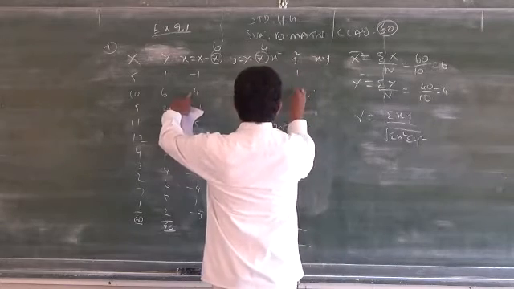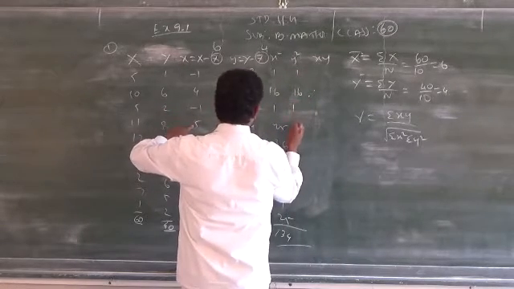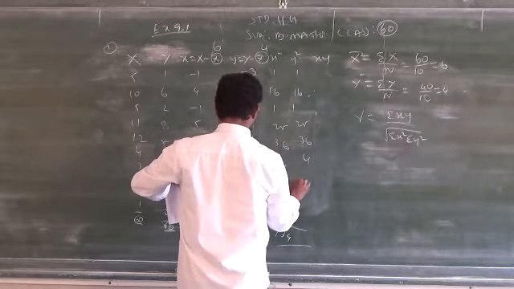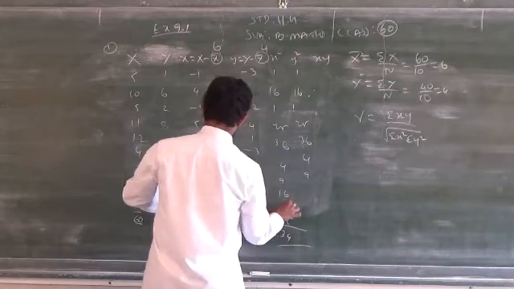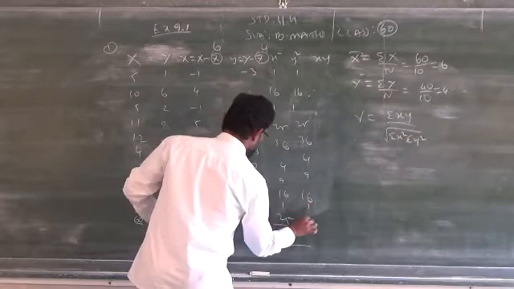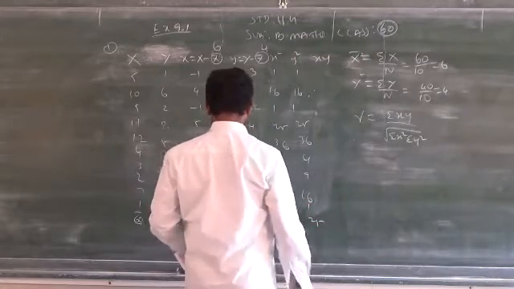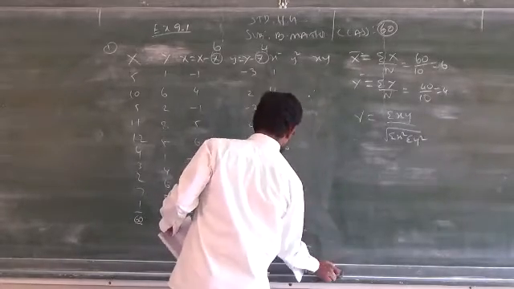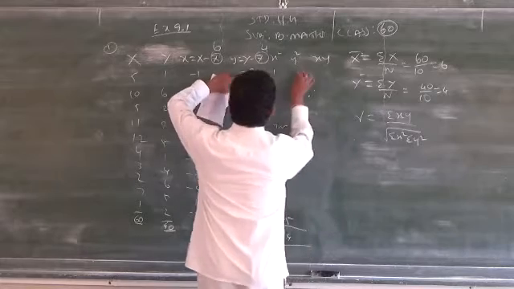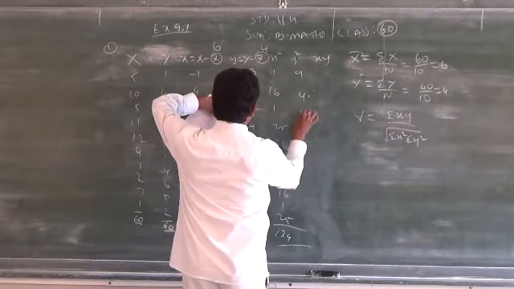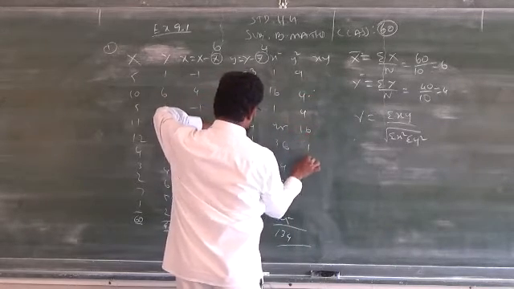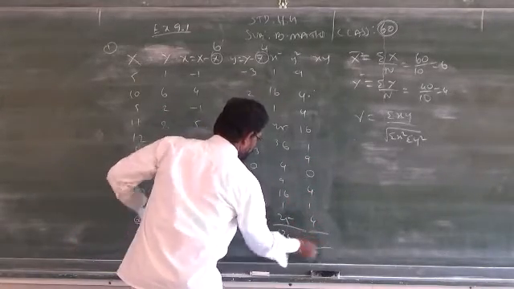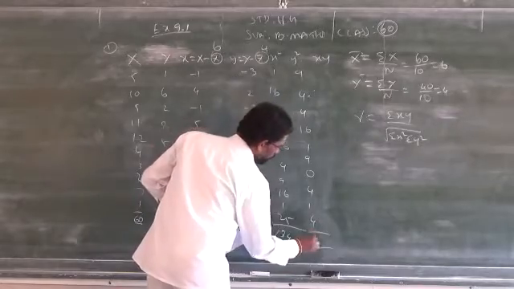Then similarly you have to find y square. Where will y come? So 9, 4, 4, 16, 1, 9, 0, 4, 1, 4. What is this total? This total is 52.